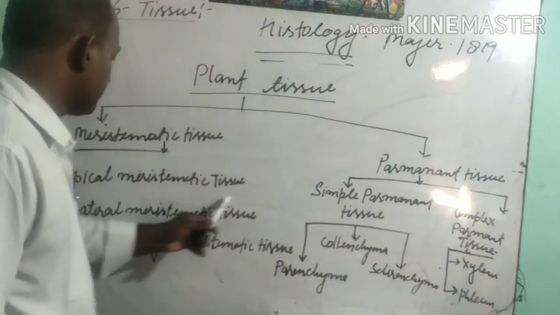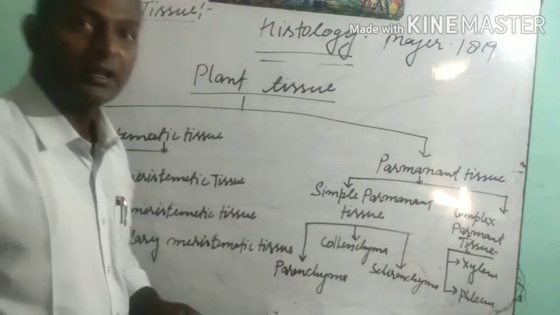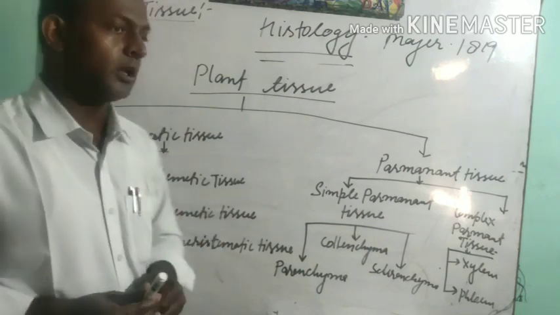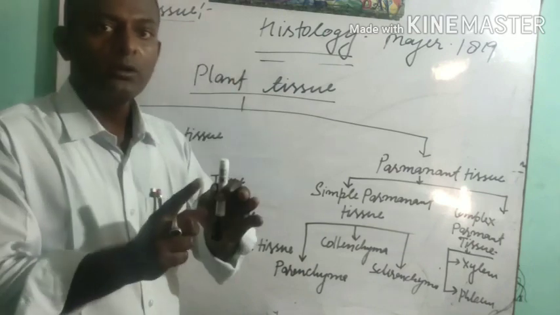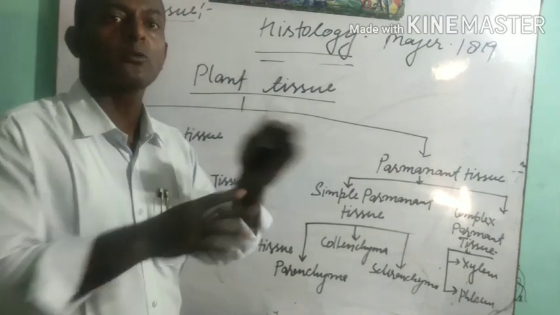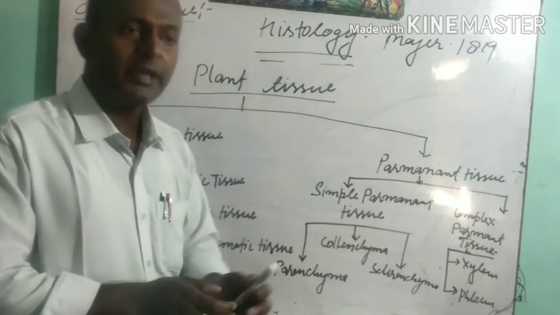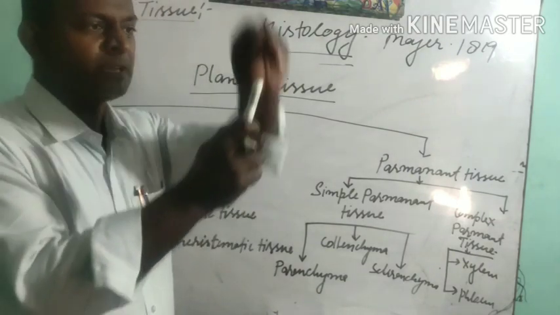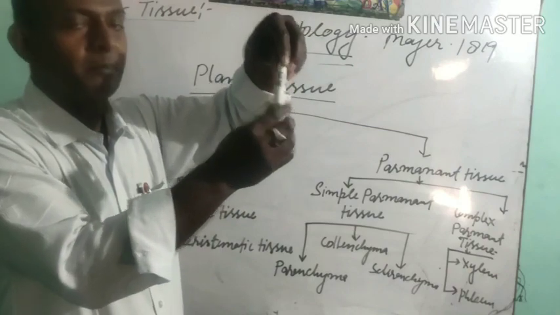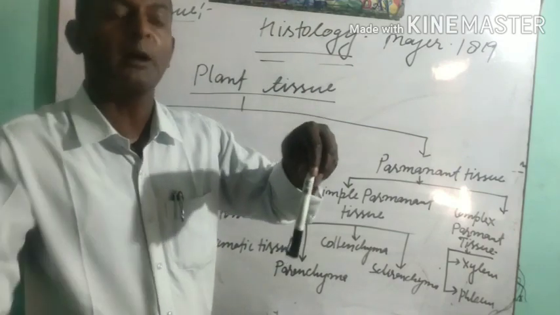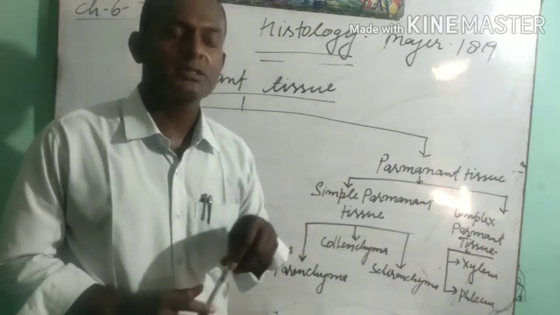The first one is apical meristematic tissue. Students, we are talking about the apical. Suppose that this is the plant body. We know that plants have the stem, root, branches, and at the apical part, the topmost part, the top part of plants, maybe the top part of the stem, top part of a leaf, top part of a root, top part of a branch.